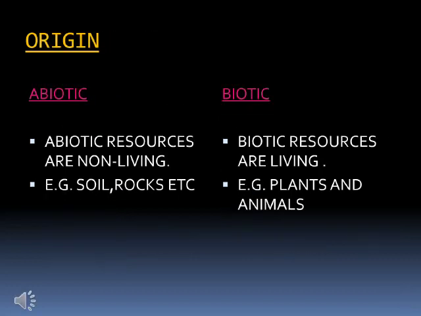On the basis of origin, these natural resources have been classified into two again, biotic and abiotic. As we all know, abiotic are the non-living components, for example, the soil, rocks. And in the biotic resources, we have the living things, that is plants and animals.